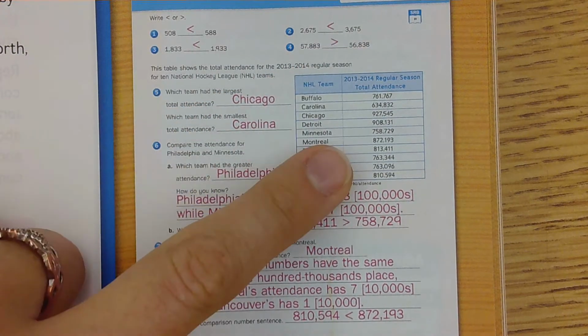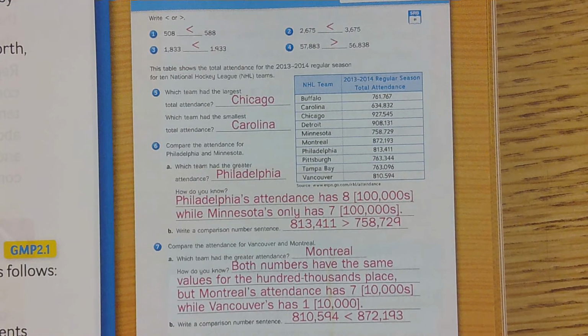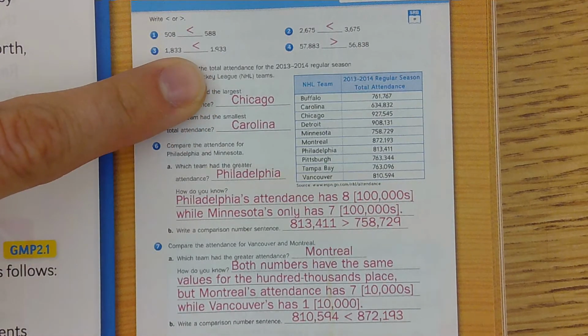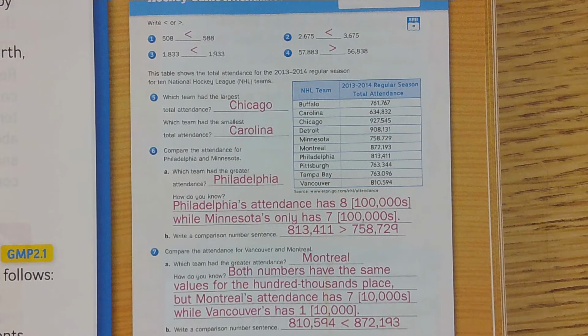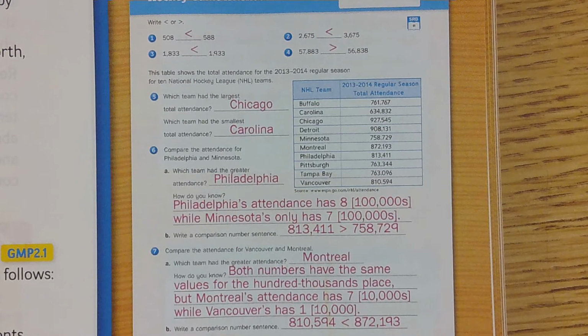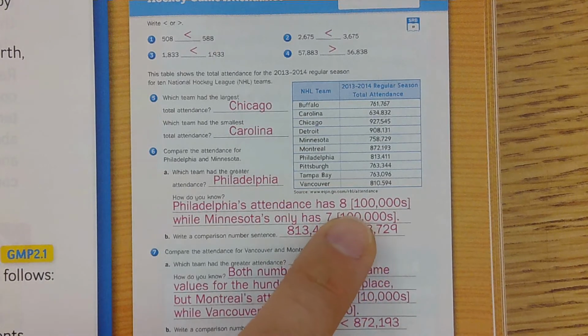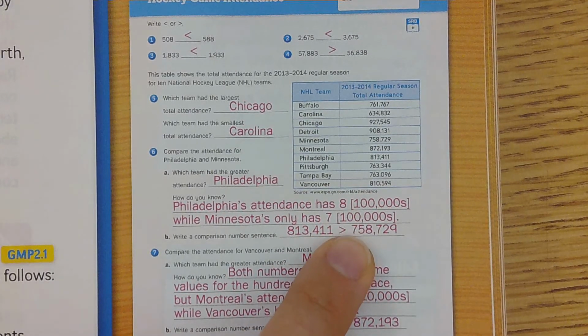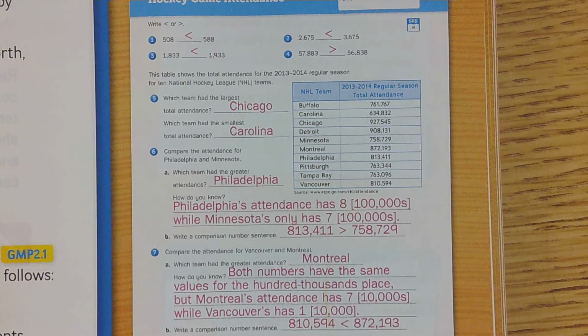Okay, then you use this chart to help you answer the questions. For 5, Chicago had the largest total attendance, and Carolina had the smallest total attendance, which means Chicago had the largest number and Carolina had the smallest number. All right, for number 6, you were comparing Philadelphia and Minnesota, and Philadelphia had the greater attendance. How I know that is because Philadelphia has an 8 in the hundreds place, and Minnesota has a 7 in the hundreds place, and 8 is greater than 7. So that lets us know that Philadelphia's attendance was greater.